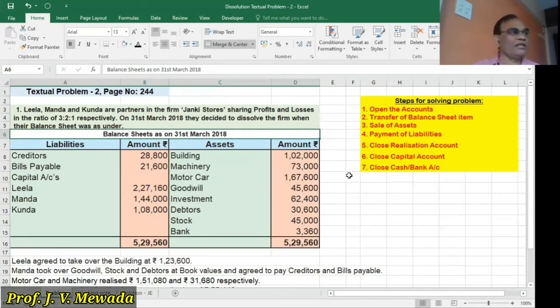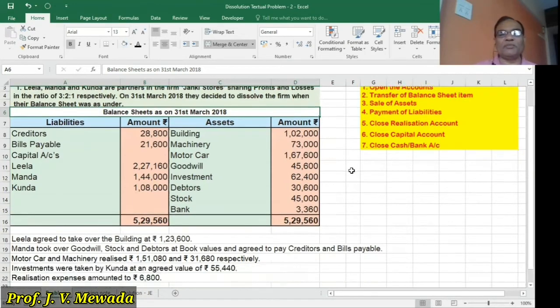So when we'll be preparing the ledger accounts, we will open the accounts as required. We will transfer the balance sheet items. Then as per the adjustments, we will see the sale of assets. As per the adjustments, we will see the payment of liabilities. Then we are going to close the realization account. We are going to close the capital account and we are going to close the cash and bank account. It should tally at the end. So these are the steps that we are following for solving the sum.